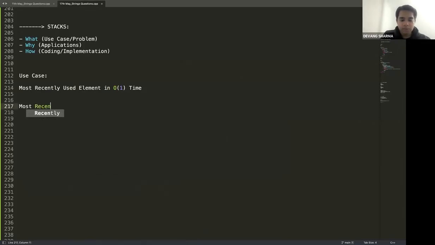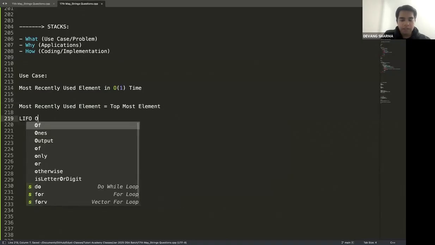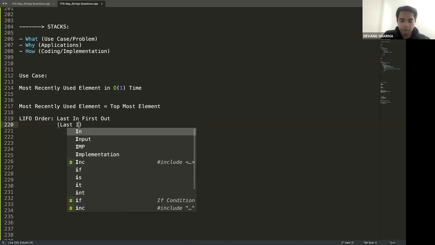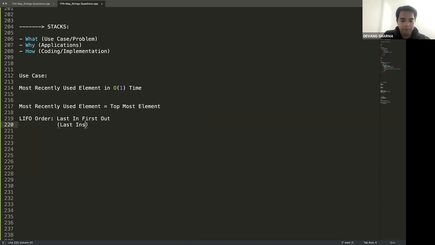When I say most recently used element, that means the topmost element. It follows an order called LIFO, which means last in, first out, which is basically the last element to be inserted is the first to be deleted.